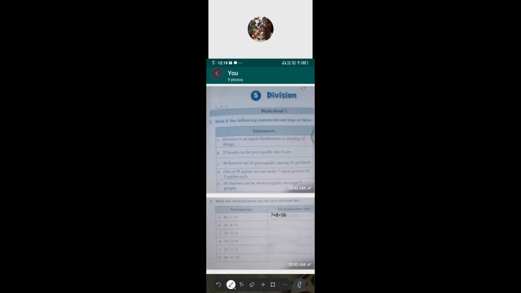Then second, please mute and give your answers through the chat box. I need your cooperation, children. Very good. Thank you. So B1: 25 beads can be put equally into 5 jars. So we have to divide 25 divided by 5, we'll get 5, so they have been distributed equally. Is it true?